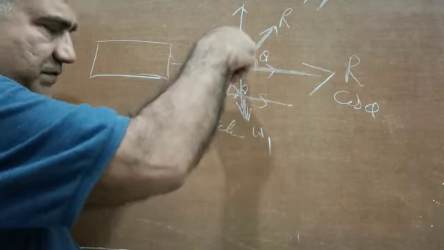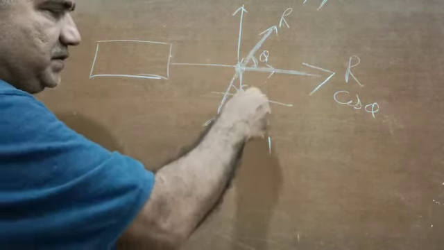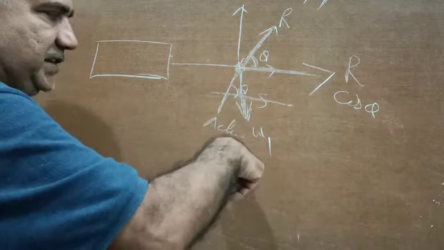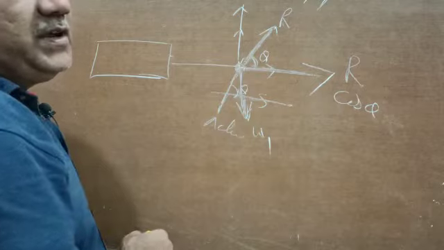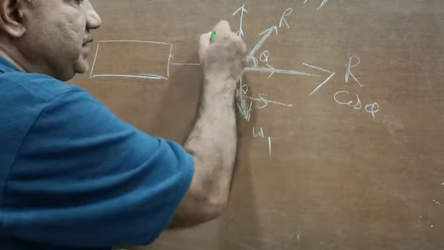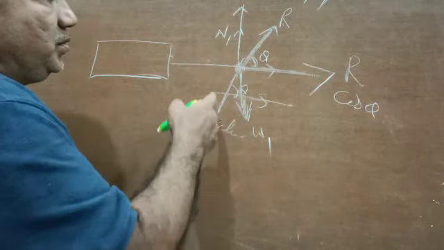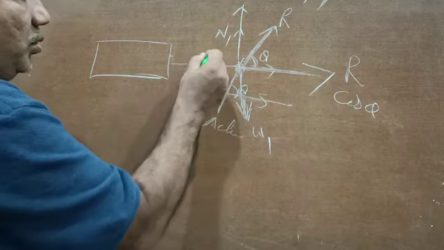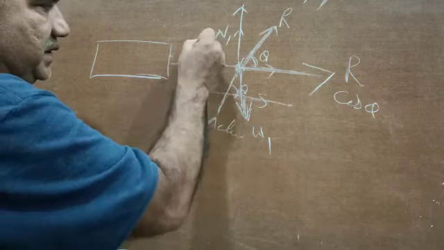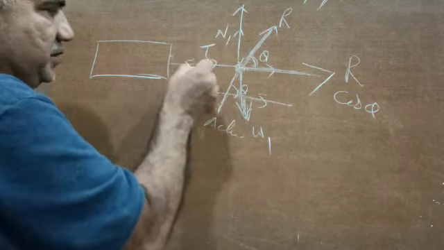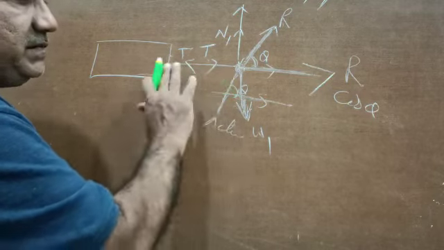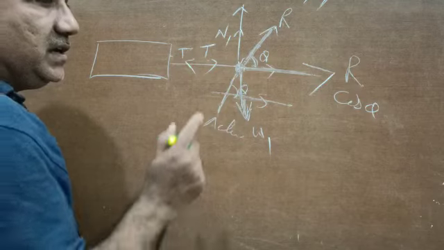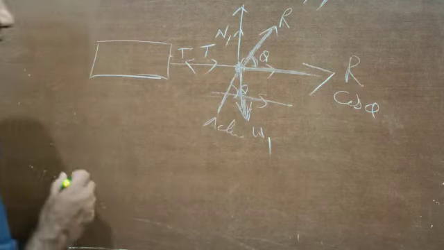So the weight of the horse is vertically downward, and as a consequence of this action, there is another action by the horse. So the weight is acting, and one reaction will be acting in the upward direction. Let us say it is N1. And the horse is pulling the cart, say with T, and the cart is pulling the horse in this direction. Again say T, because these actions and reactions are equal and opposite. This is again the third law of Newton applied here.